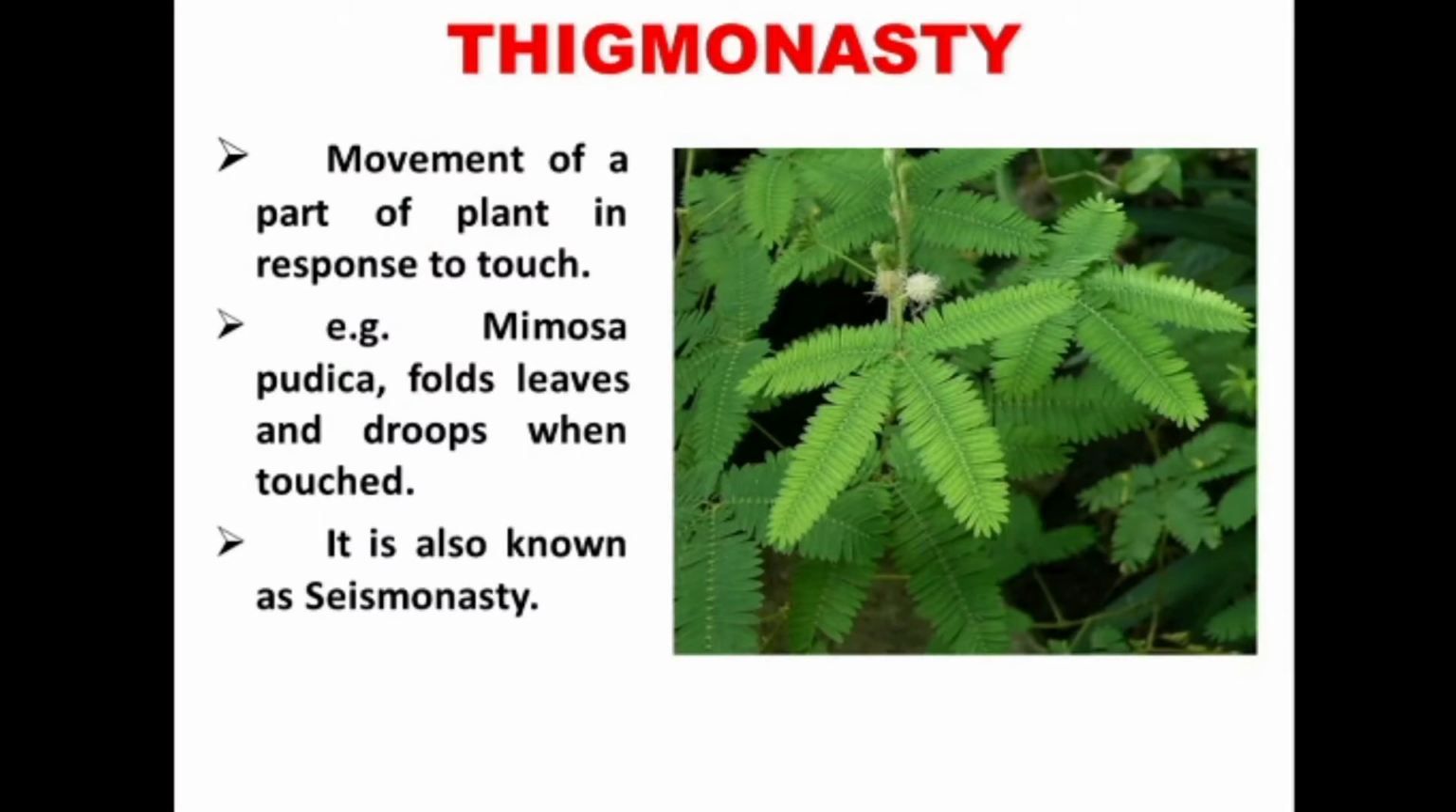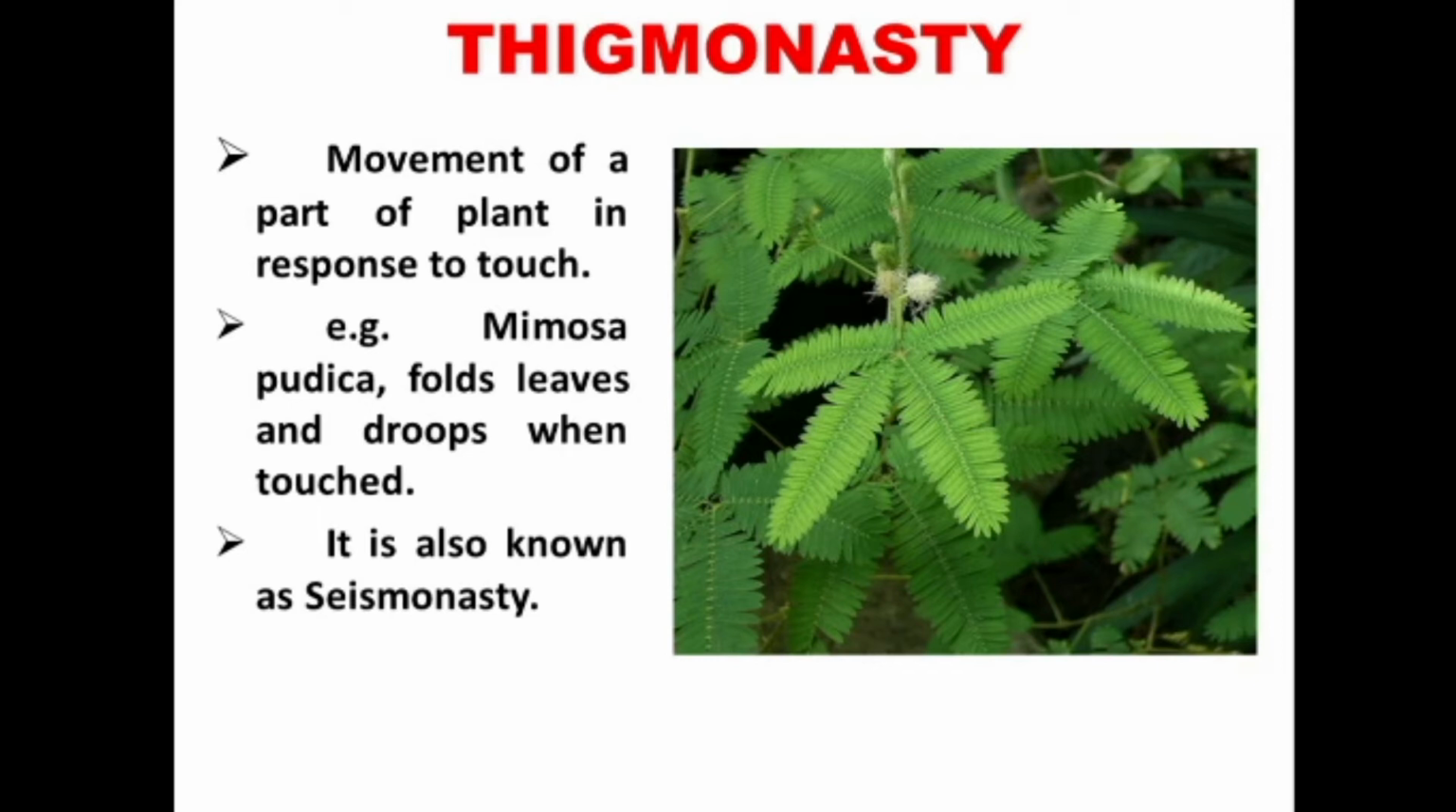Then, thigmonasty. Movement of a part of a plant in response to touch is known as thigmonasty. For example, Mimosa pudica folds its leaves and droops when touched. Mimosa pudica is familiarly known as the touch-me-not plant. When we touch the plant, the leaves will droop.